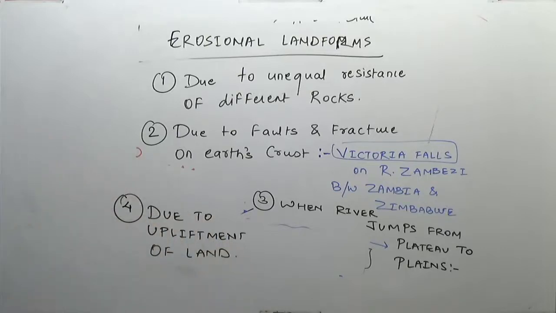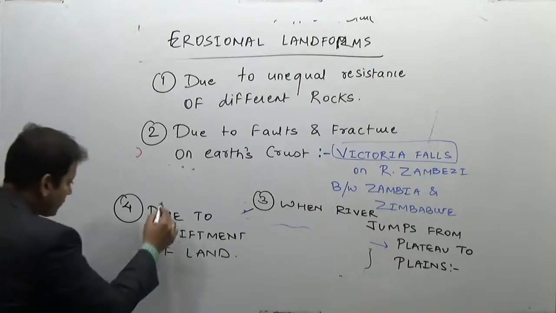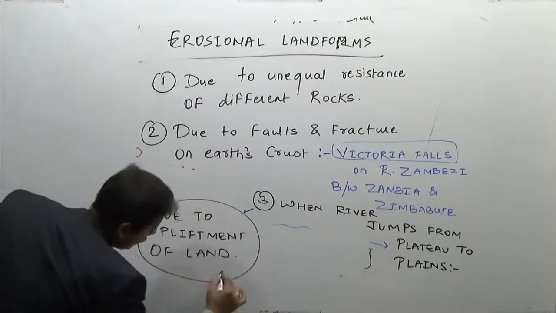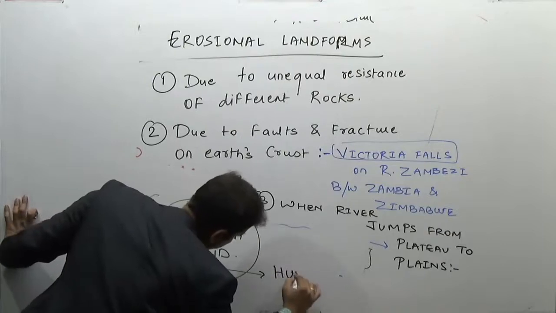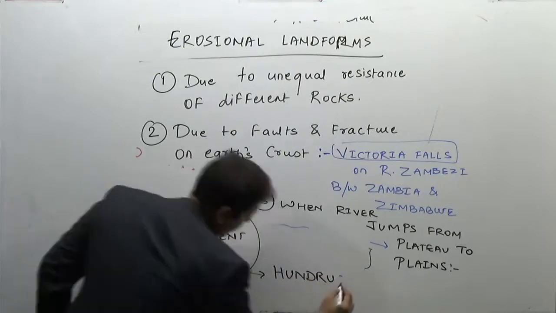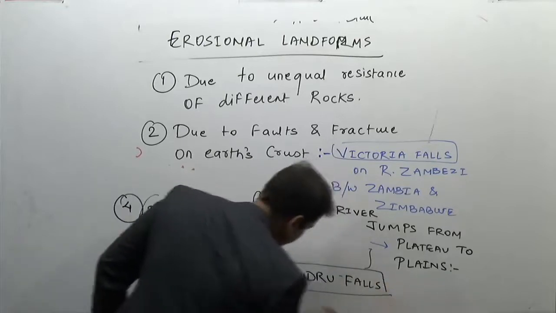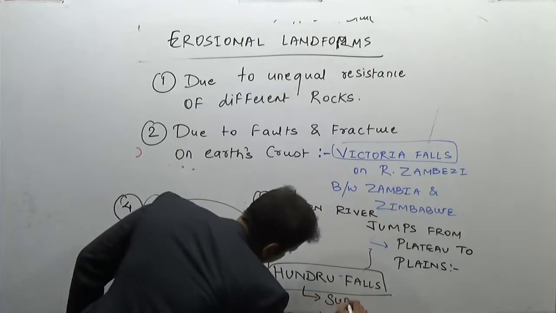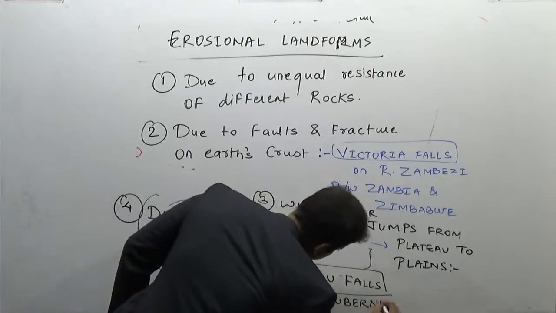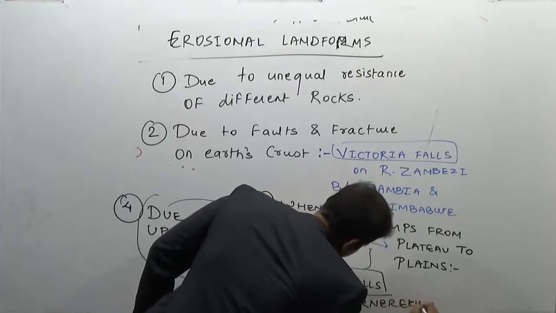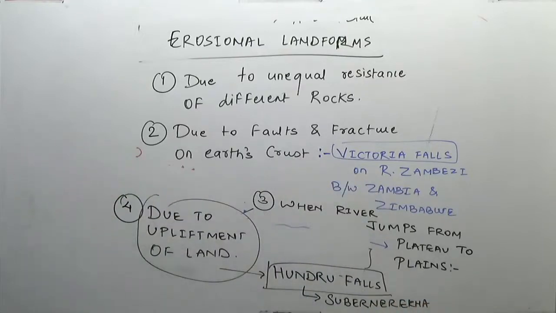Due to upliftment of the land. An example of this kind of waterfall is Hundru Falls on Subarnarekha river.